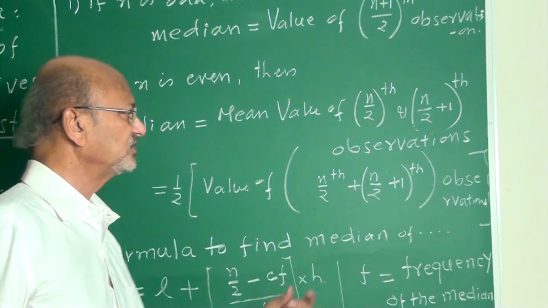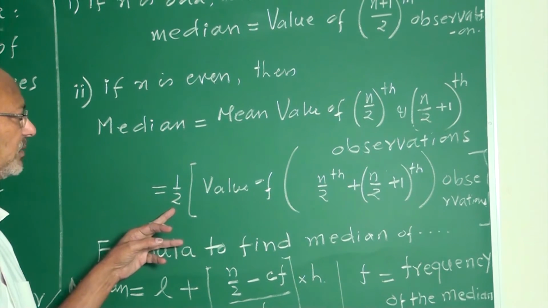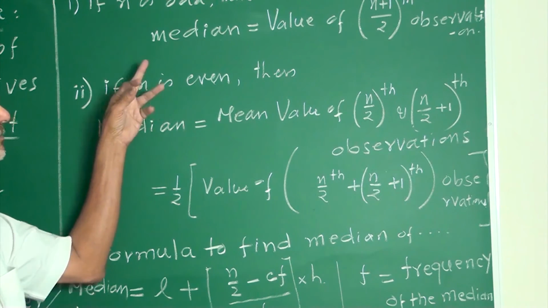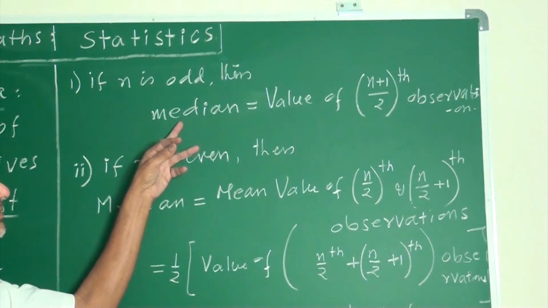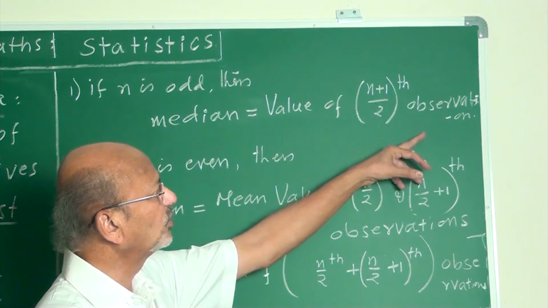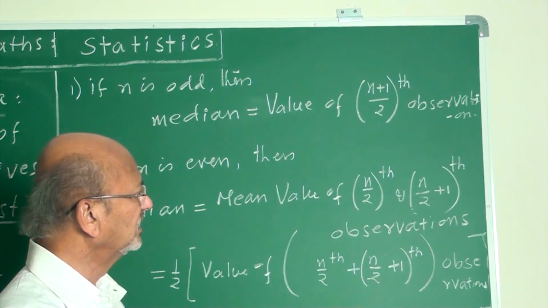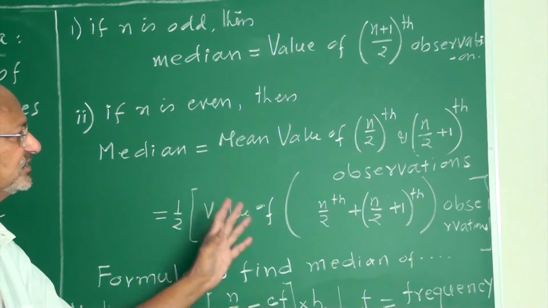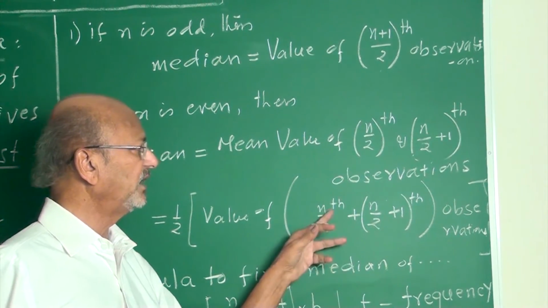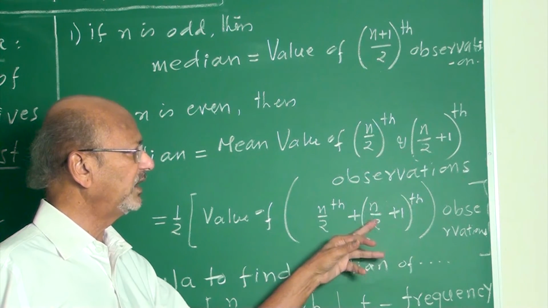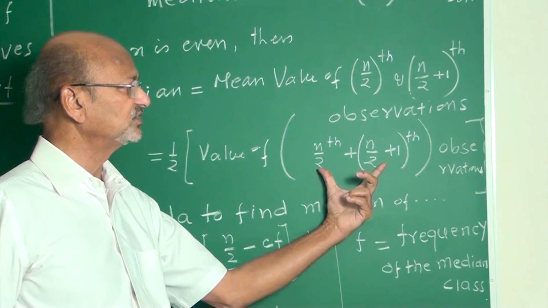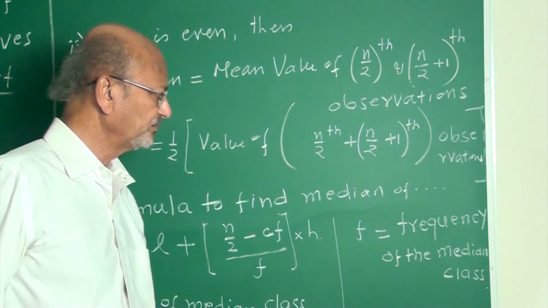Add these two observations and divide by 2. That will be the median if n is even. If n is odd, what is the median? This is directly the (n plus 1) by 2th observation in the given data. When n is even, it is the mean of the n by 2th and (n by 2 plus 1)th observations, my friends.